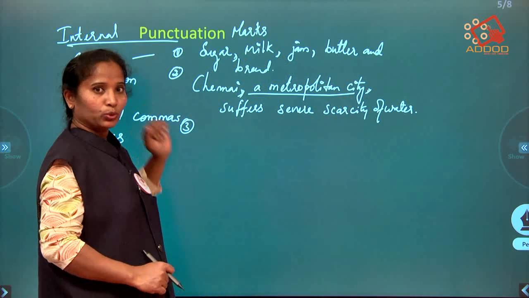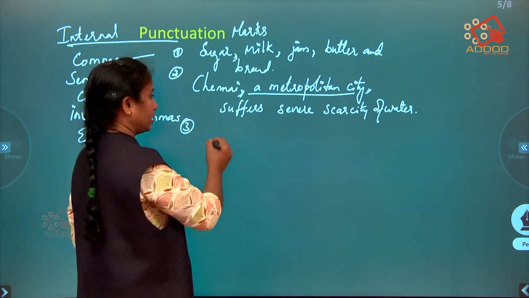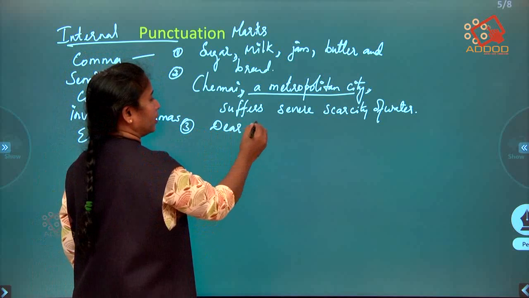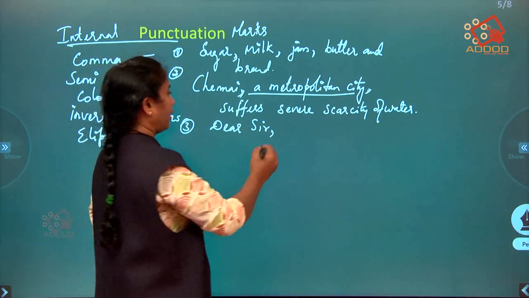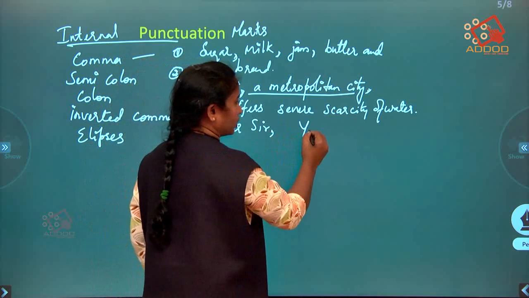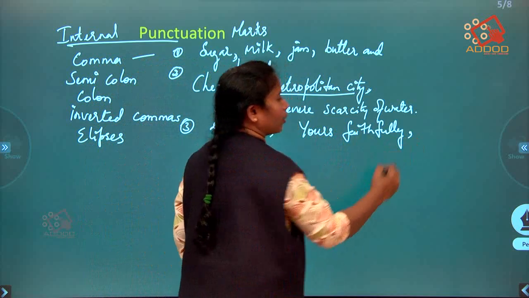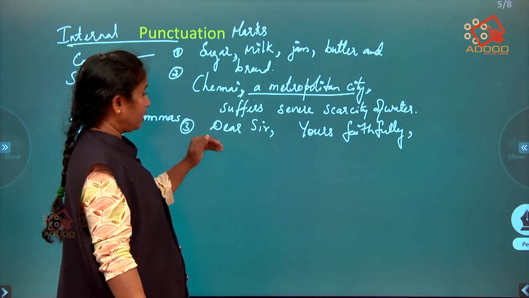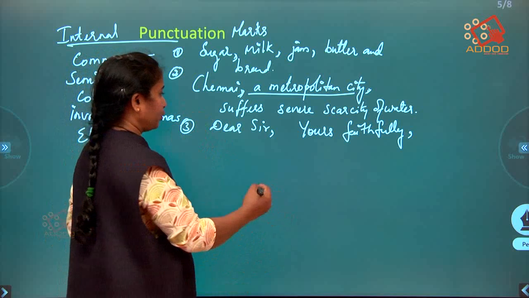Again, where do we use commas? In letter writing, while you use a salutation, when you say dear madam, dear sir, you're supposed to put a comma after that. And in the complimentary close also, you say yours faithfully, you have to put a comma here. And in mentioning your address, how do you write the address?